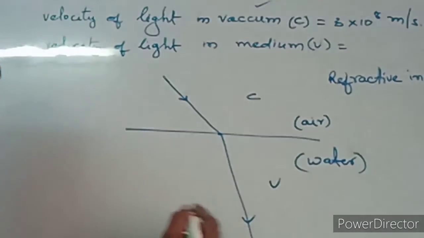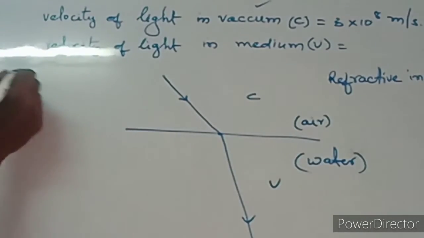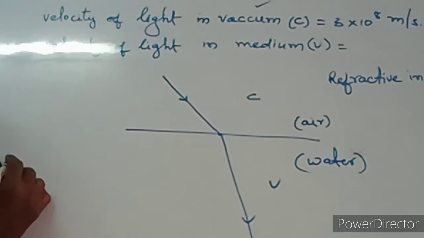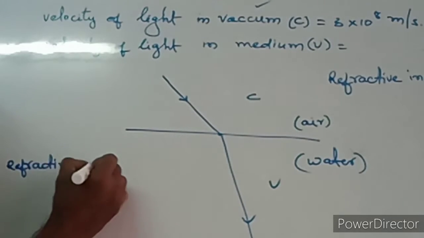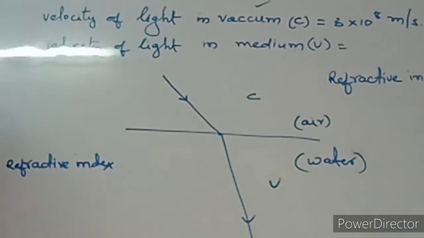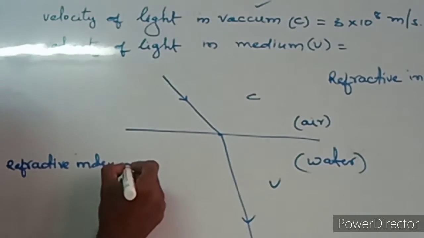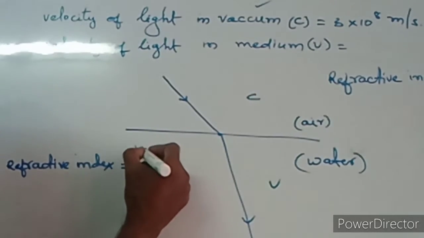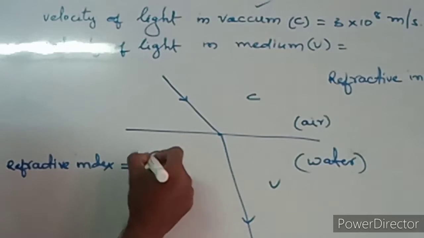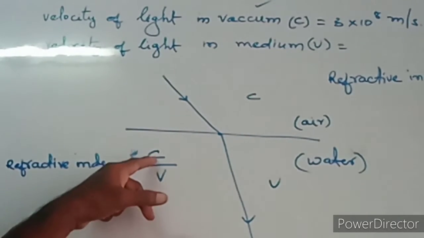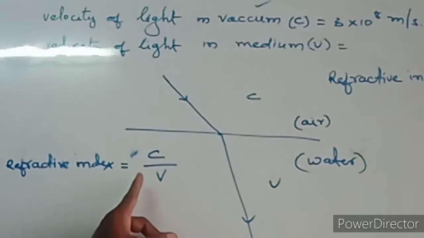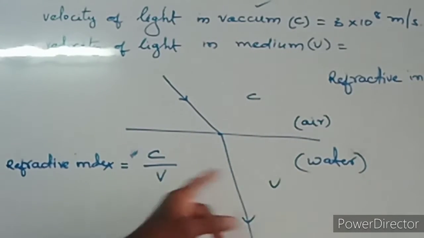So refractive index equals, you can write, c by v. Here c is the velocity of light in air, and v is the velocity of light in the other medium, maybe water.